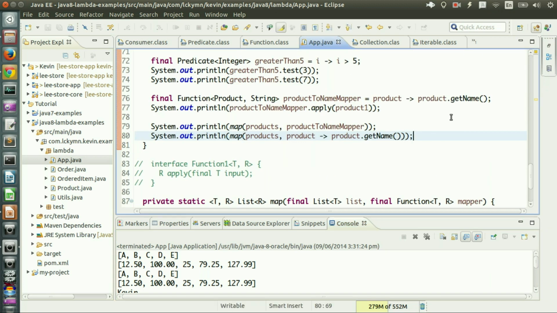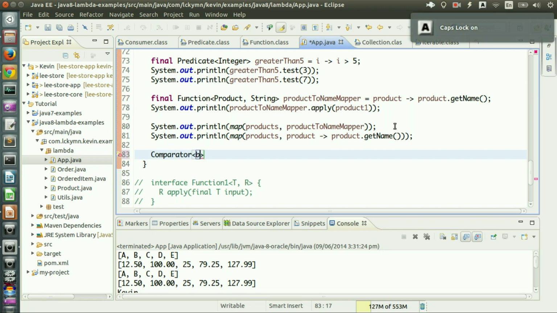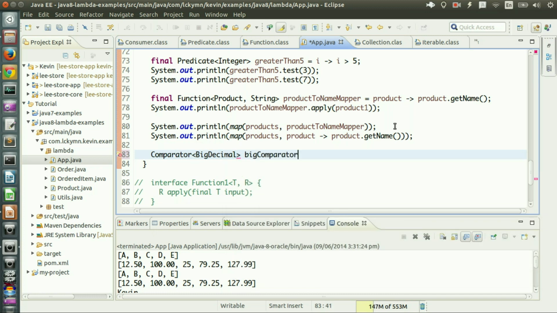Okay, and I also should explain more about the parameter part of the Lambda expressions. To explain that, I should create a comparator object. So Comparator, and let's say it takes BigDecimal, and let's call it bigDecimalComparator. And what it does is just comparing two big decimals.